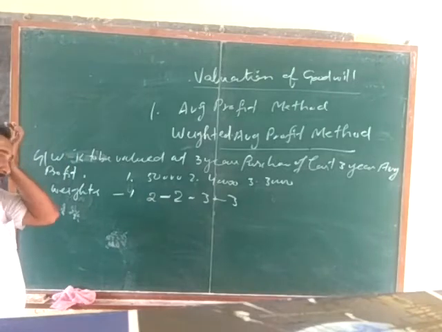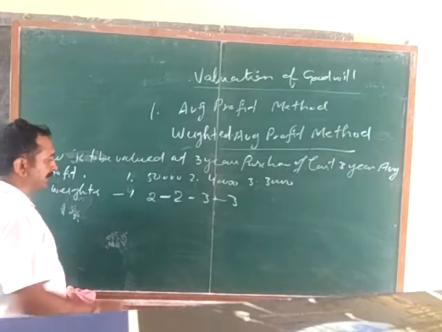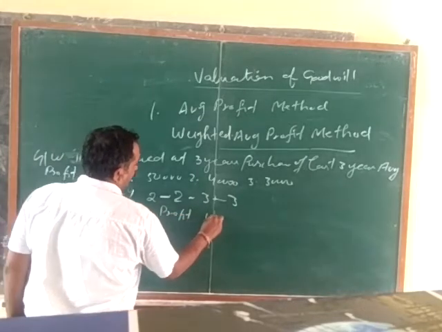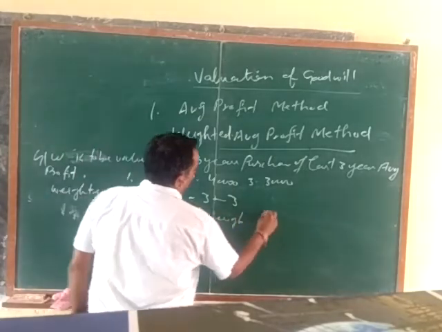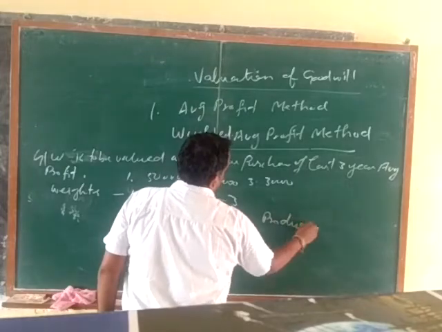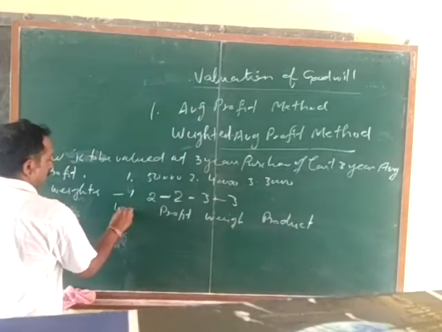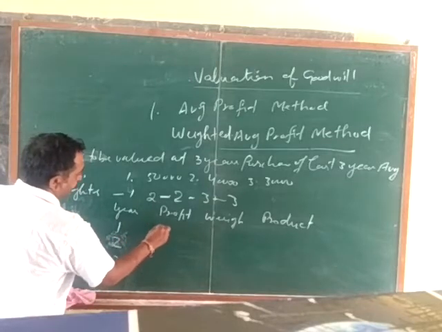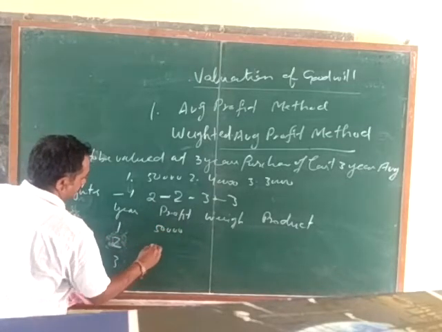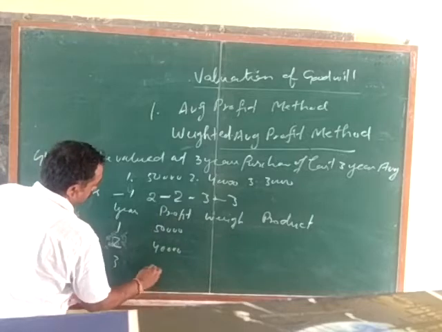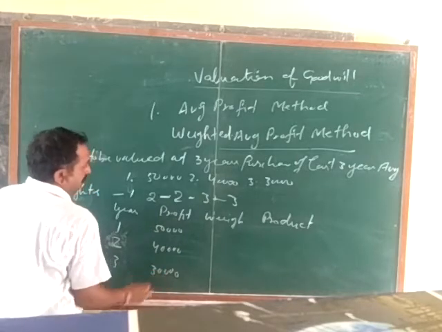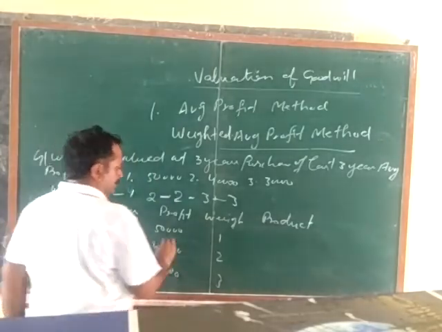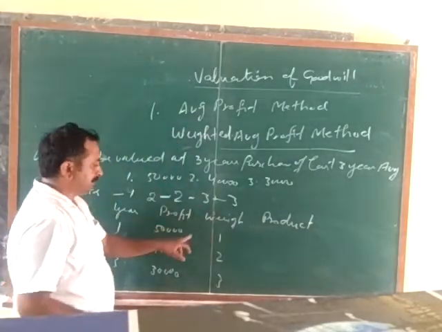So how do we calculate the average profit? Profit, weight, product. First year, second year, third year. Profit is 50,000, then 40,000, then 30,000, and weight is 1, 2, 3. It is being multiplied with the weight.